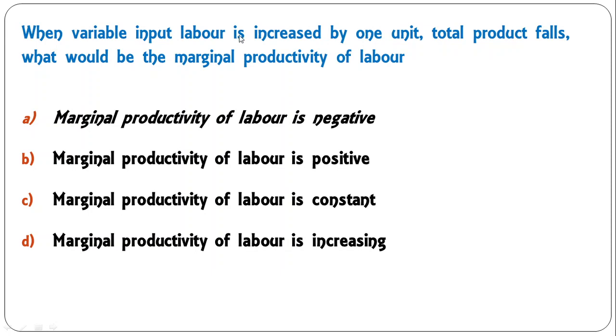When the variable input labor is increased by 1 unit, total product falls. With the increase in labor by 1 unit, total product falls. What would be the marginal productivity of labor? No doubt the marginal productivity of labor would be negative. Why? Because the total product falls with the addition of one labor. So A is the correct answer, no doubt.